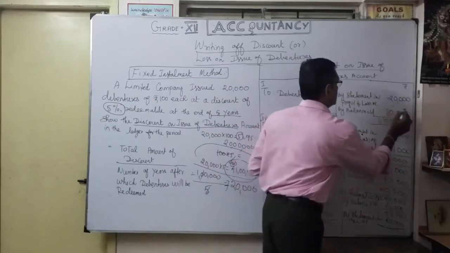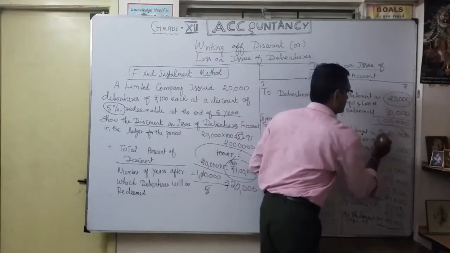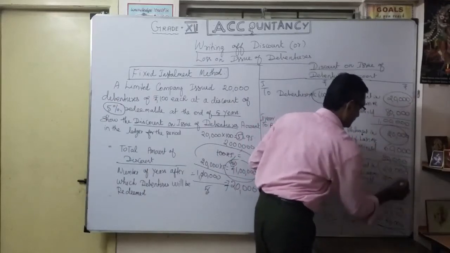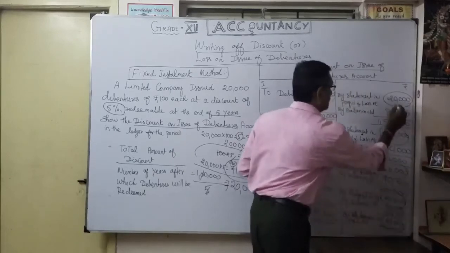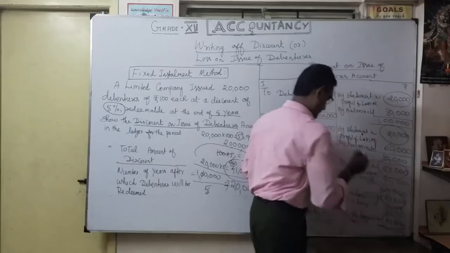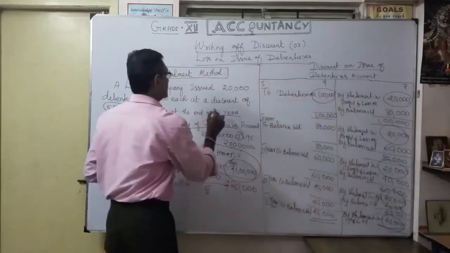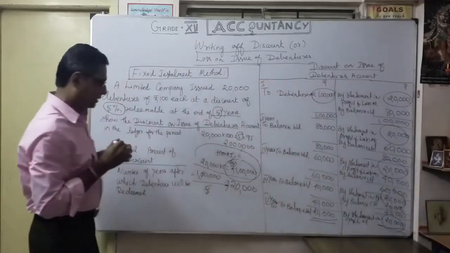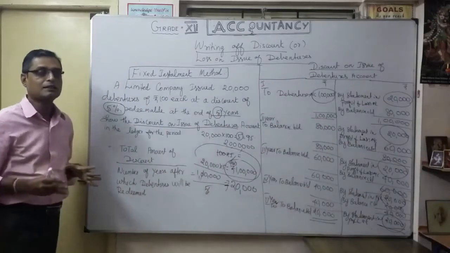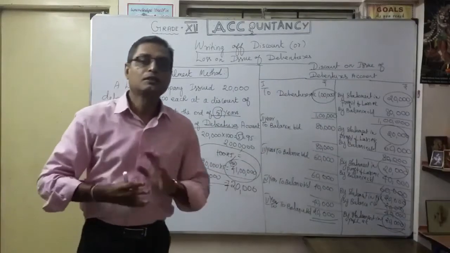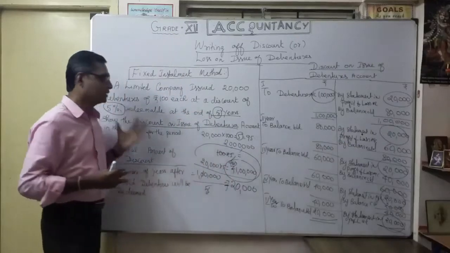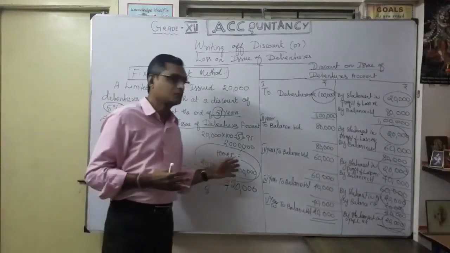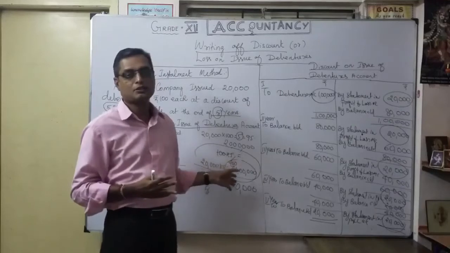20,000, 20,000, 20,000, 20,000. Finally 20,000. 1, 2, 3, 4, 5. So accordingly the period is very important. That's how under the fixed installment method we write off discount or loss on issue of debenture. It's a very easy one. Only thing you want to calculate is the total discount money, the loss on discount.